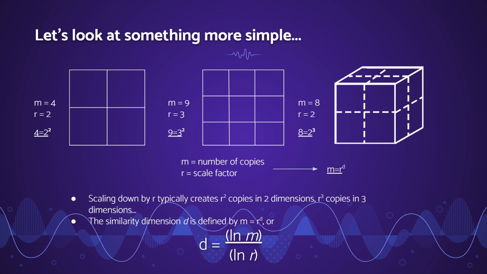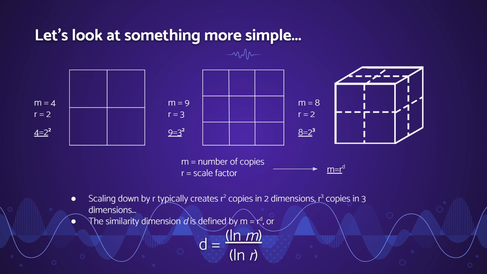This directly correlates with the fact that we are now working in 3 dimensions, hence m is equal to r cubed. So we can get a general rule out of that: m is equal to r to the power of d, where d is the dimension of the object that we're observing.